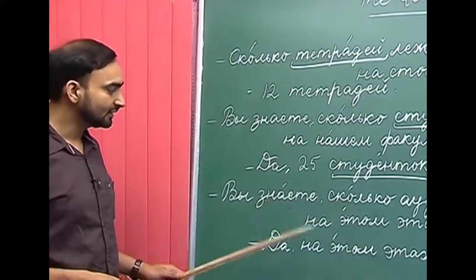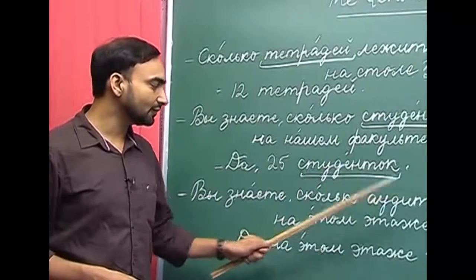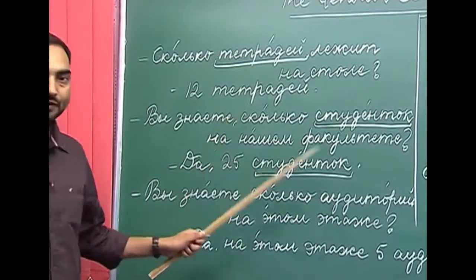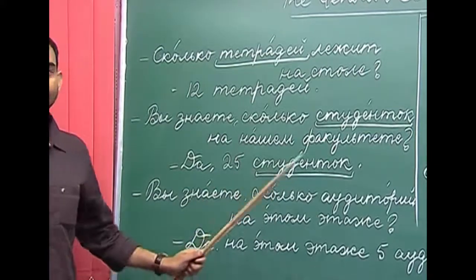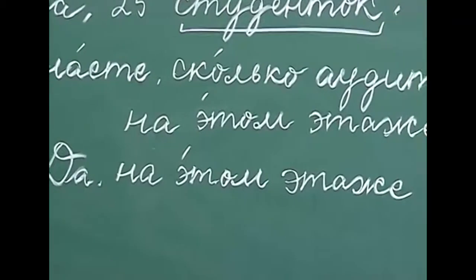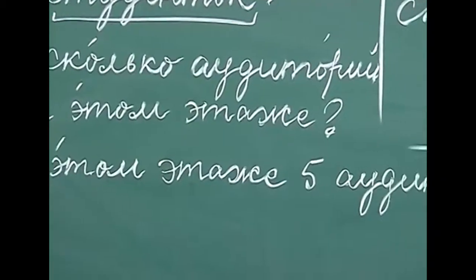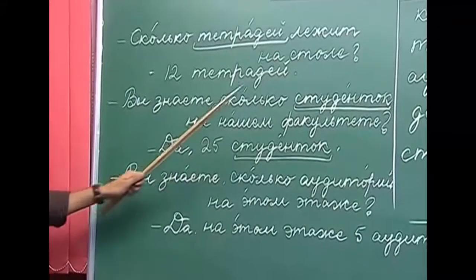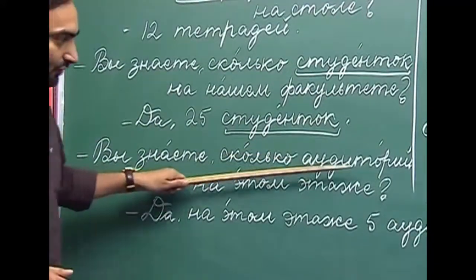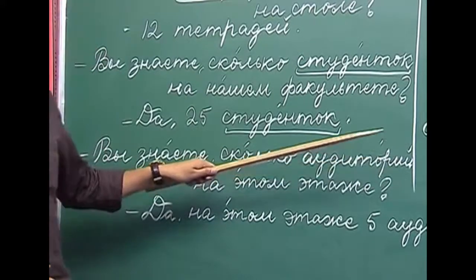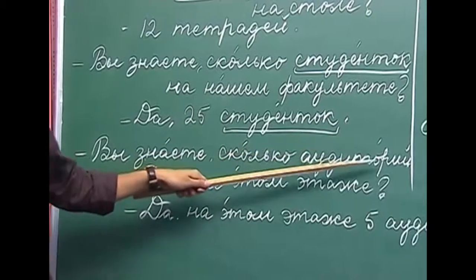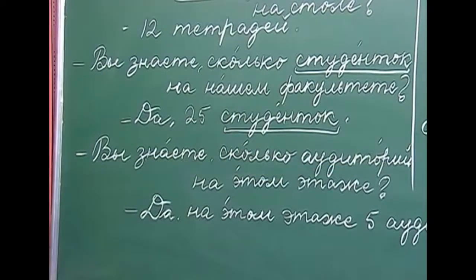Next example. Вы знаете, сколько аудиторий на этом этаже? So, do you know how many halls are there on this floor? Etash, you know, this is floor. How many auditoriums or halls are there on this floor? Auditoria, when we decline this noun in the genitive plural, it becomes auditori with e kratke ending.